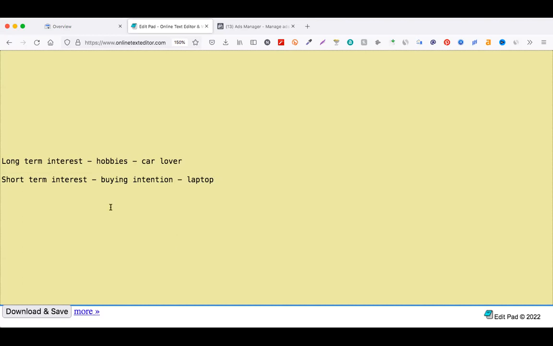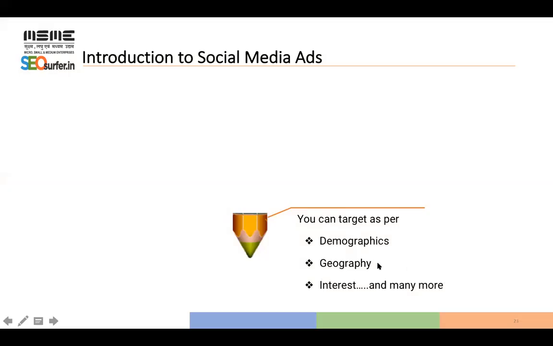So this will be my short-term interest and that will be my long-term interest, my hobby. So whenever we target people, we have to understand these two things, right? And accordingly, we have to set the targeting. Cool. So first, demographics, geography, interest.